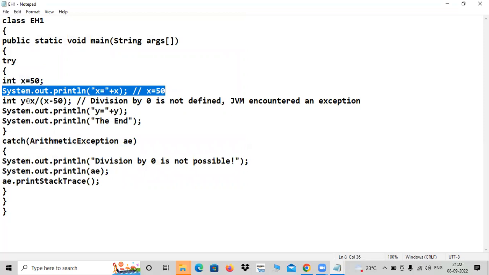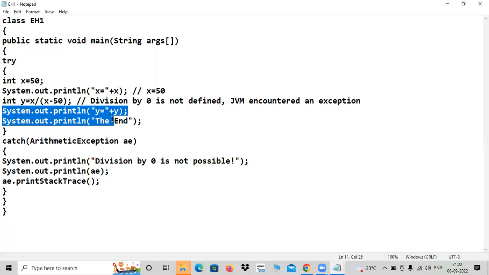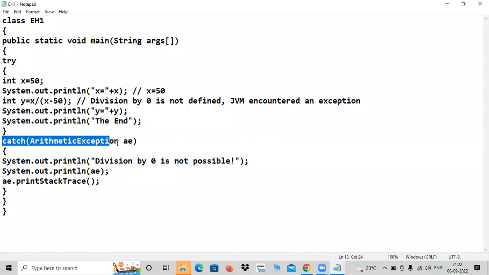But here is the problem, division by 0. Even though the code after that is very good, it won't execute. The latter code in the try block won't execute. Instead, control transfers to catch. So here, what we have done is take the arithmetic exception class as a parameter and create a reference.